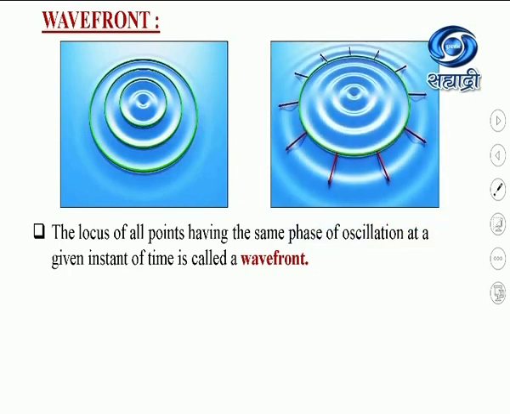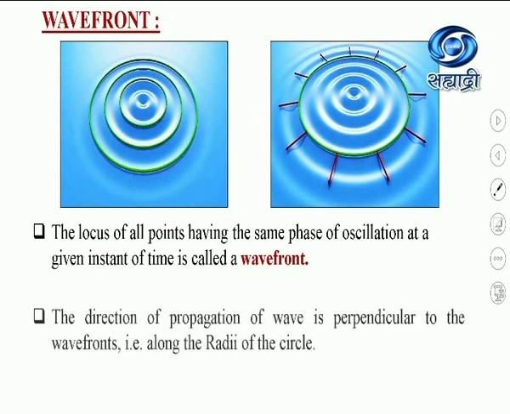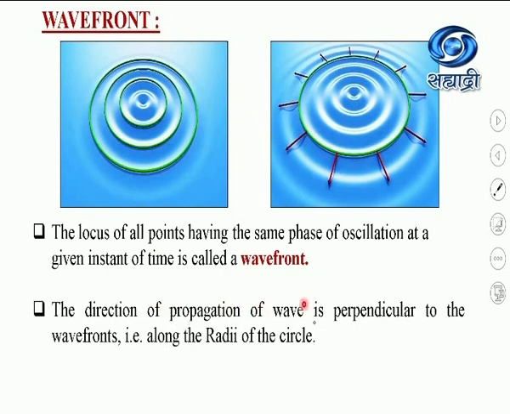The energy always propagates perpendicular to the wavefront. So, if we draw outward normals, they represent the direction of propagation of the wave. The direction of propagation of the wave is perpendicular to the wavefronts, that is, along the radii of the circle.